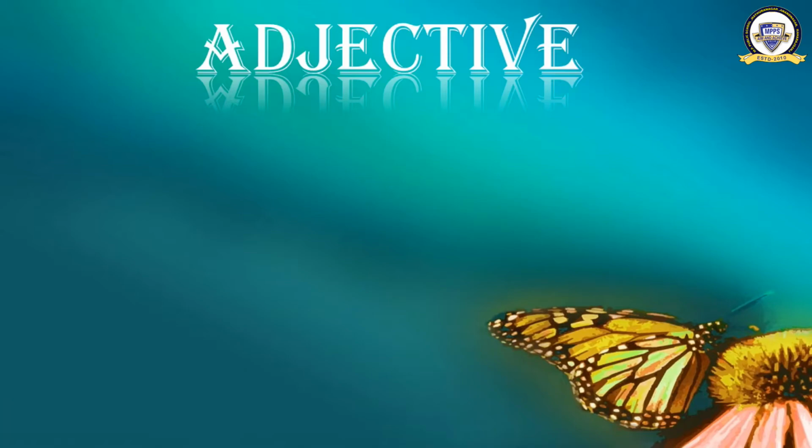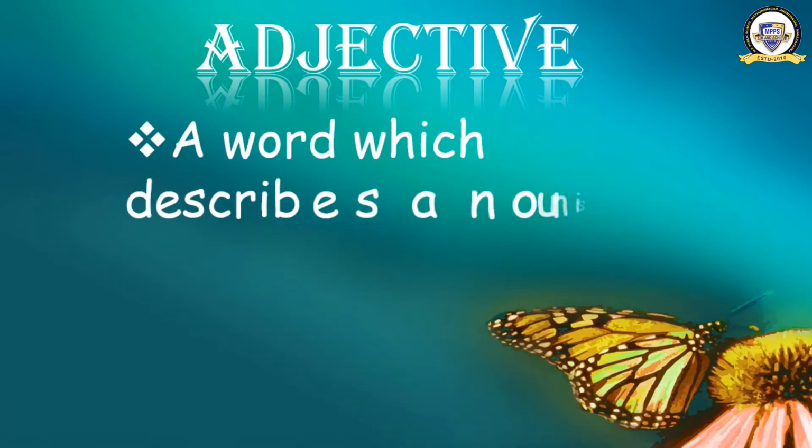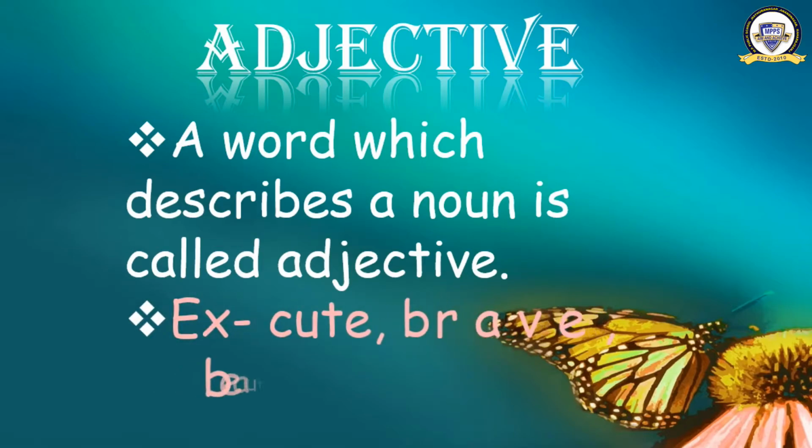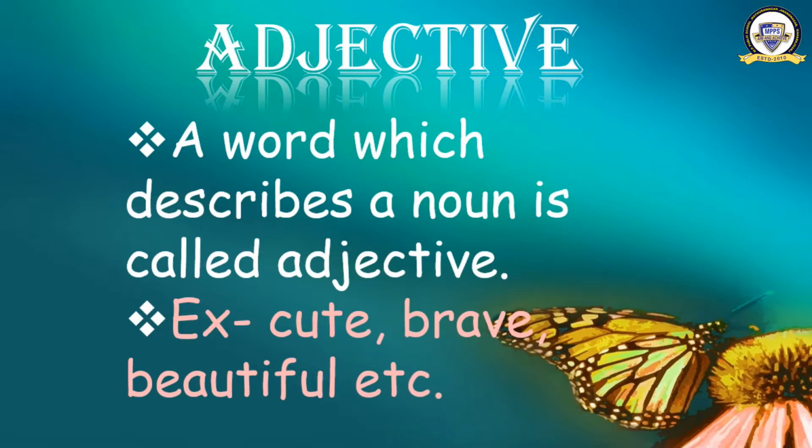Next one, the third one is adjective. What is an adjective? A word which describes a noun is called an adjective. The word which tells us something about a noun is called an adjective. See the example: cute, brave, beautiful, etc. In my previous example, I told you Aradhya is a beautiful girl.